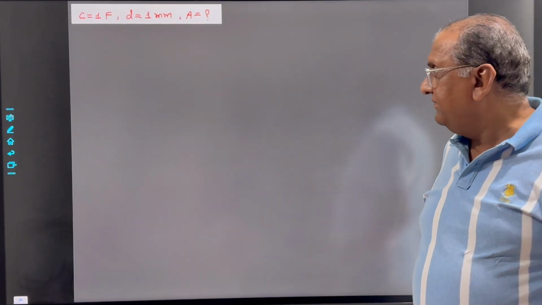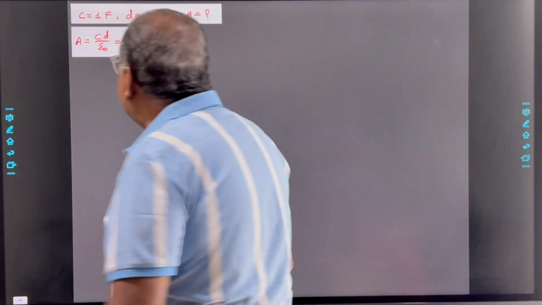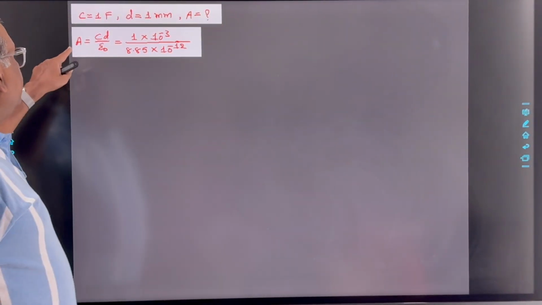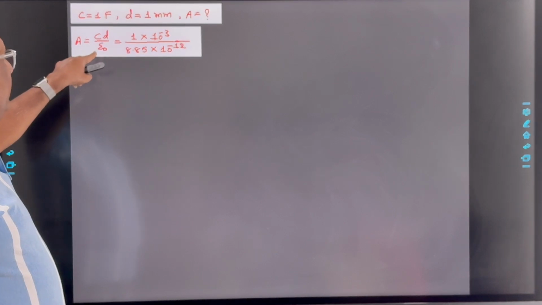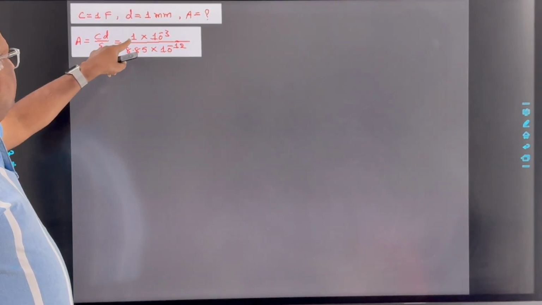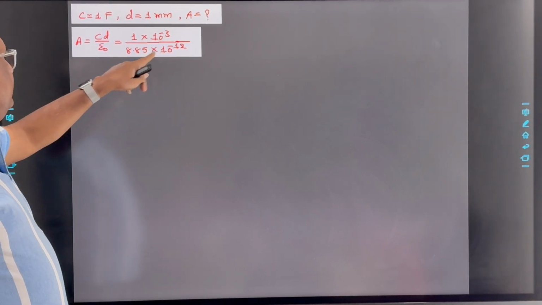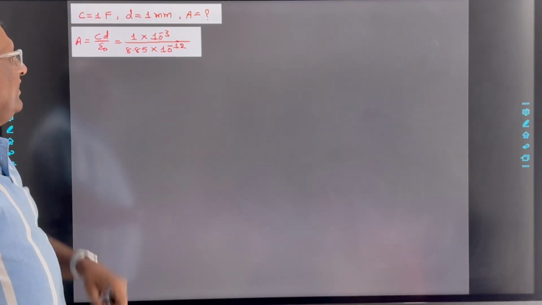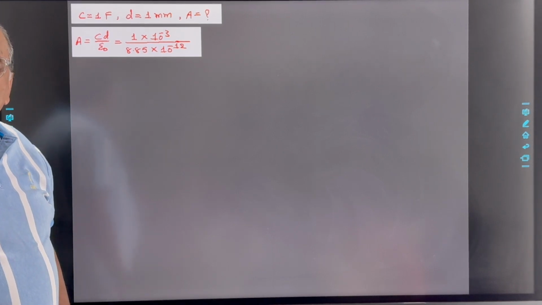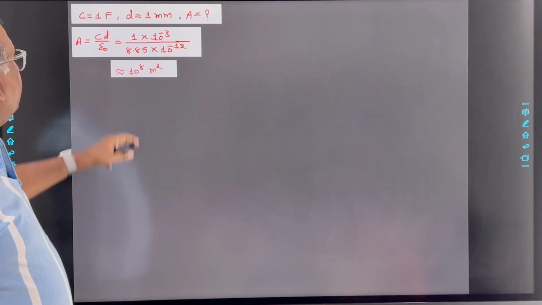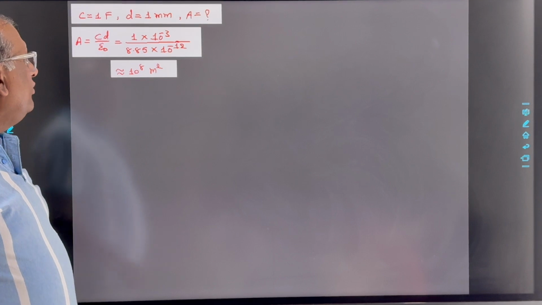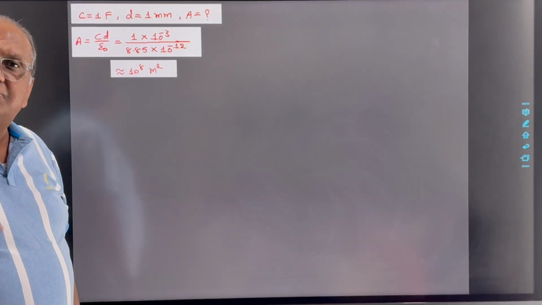Let's calculate. Here C is epsilon 0 A by D, so A is CD upon epsilon 0. C is 1 farad, D is 1 millimeter, so 10 raised to minus 3 meter, epsilon 0 is 8.85 into 10 raised to minus 12. If we solve this one, then the answer will be nearly equal to 10 raised to 8 meter square.